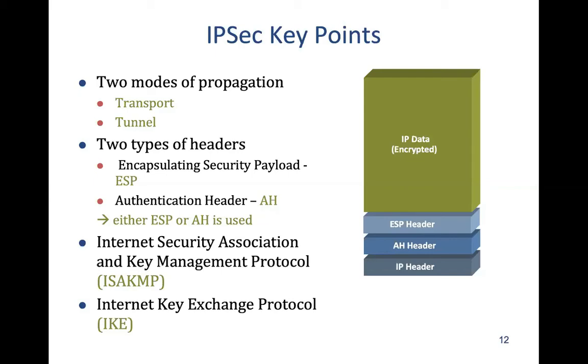Again, to repeat: ESP is used when both encryption and authentication are required. AH is used when only authentication is required. So now we see there are four combinations: transport mode and tunnel mode, and each can use two kinds of headers, ESP and AH. Now it's all confusing, so I will request you to wait for some time and then we'll look at these. And then I will ask you to look at these in detail when you have time.